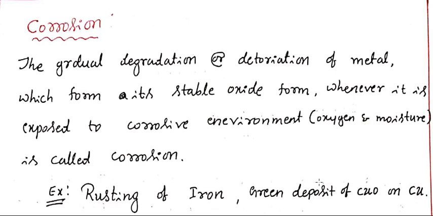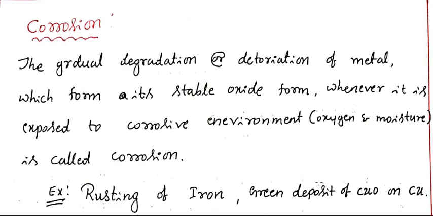Let's see the definition of corrosion. Here you know that when the iron undergoes corrosion, it forms its stable oxide form. Gradually the metal weight decreases as it converts into its respective metal oxide. So here the iron is converted into iron oxide, and gradually the pure metal weight decreases. Can you call this a gradual degradation?